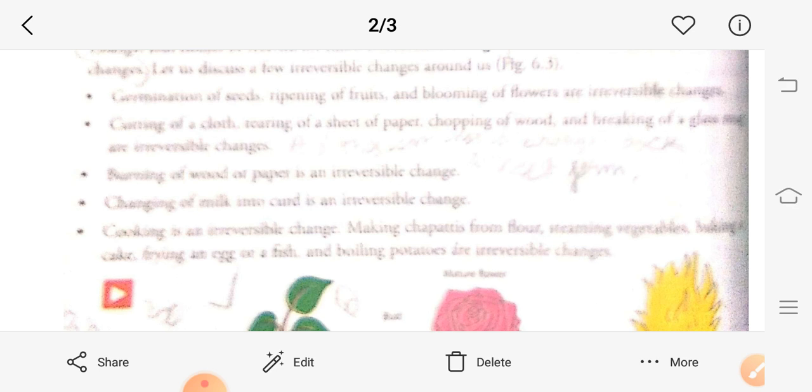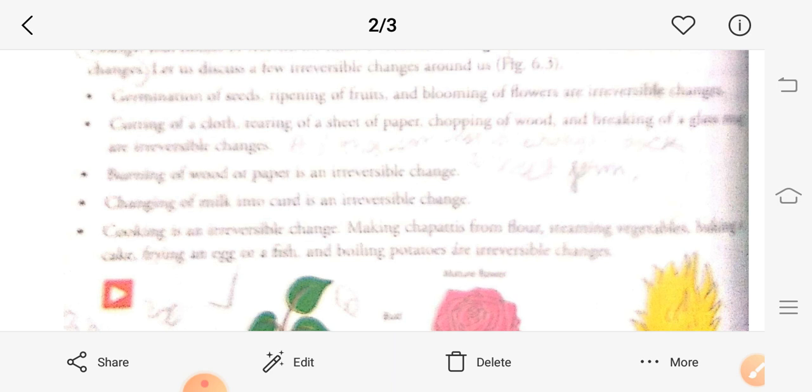Changing of milk into curd. See, milk can be changed into curd, but curd cannot be again changed into milk. This also can be a given example of an irreversible change.